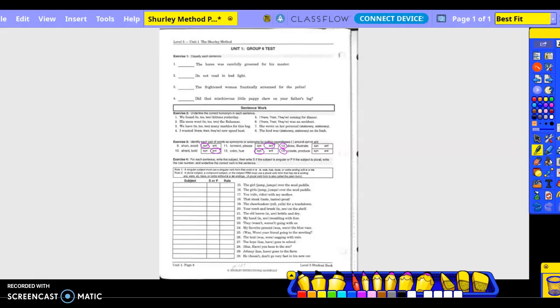Exercise 4. For each statement, write the subject, then write S if the subject is singular or P if the subject is plural. Write the rule number and underline the correct verb in the sentence. So basically, we have to decide whether it's singular or plural, and then that helps us determine the rule, right? Or vice versa. If you can determine the rule, then that helps you decide if it's singular or plural, right?